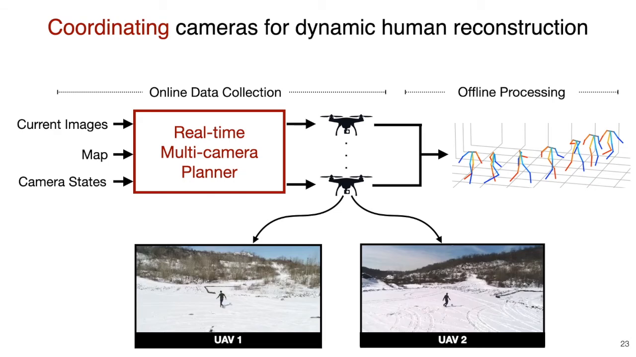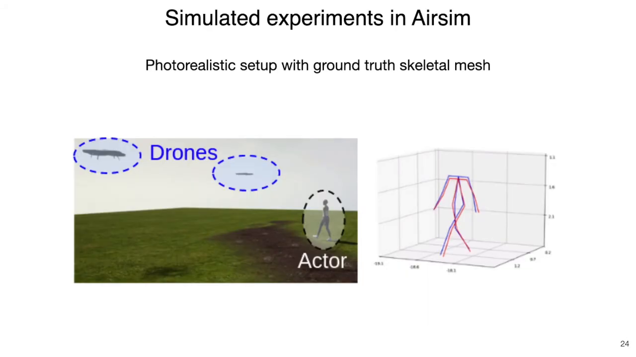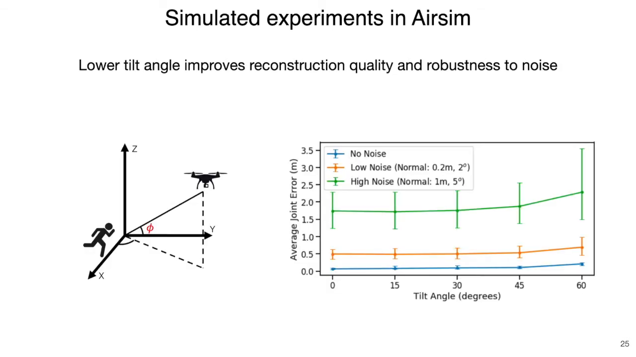Here's a quick recap of how our planner is used in the full reconstruction system. We evaluate our system performance using AirSim, a photorealistic simulator that also provides ground truth skeletal mesh. We first quantify the benefit of maintaining a low tilt angle for reconstruction by varying a two-drone system at tilt angles from 0 to 60 degrees.